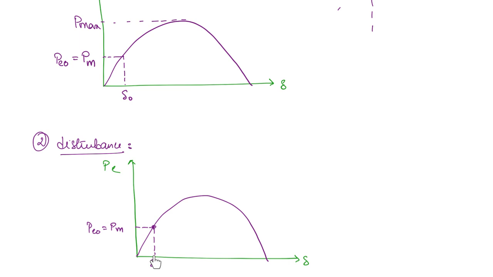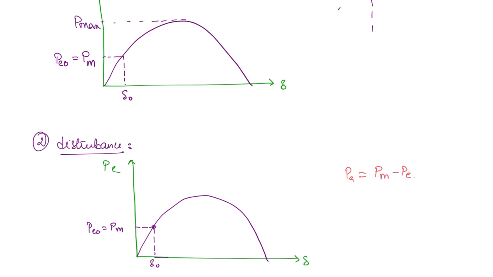That means it will fall to the x-axis, the delta axis. So now the mechanical input power is at this level only, but the electromagnetic power has come down to 0. Then what is going to happen? There will be some accelerating power. What is the accelerating power? PA is equal to PM minus PE, right?